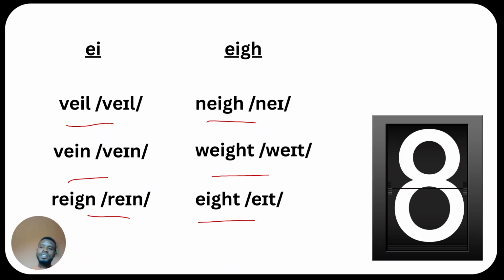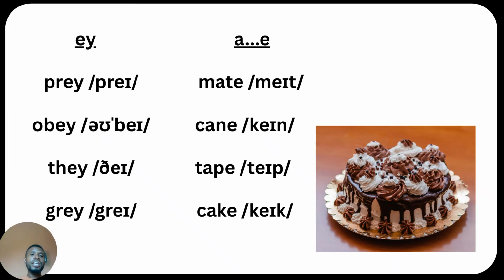Very good. And let's see other examples. We have it in EY here as in prey. Again, PREY has the same pronunciation as PRAY. Both sound pray. So this is prey, that is pray. We also have it here in obey, they, and grey. Please note that gray can also be spelled grey. I think that's American spelling, but this one here is British, grey.